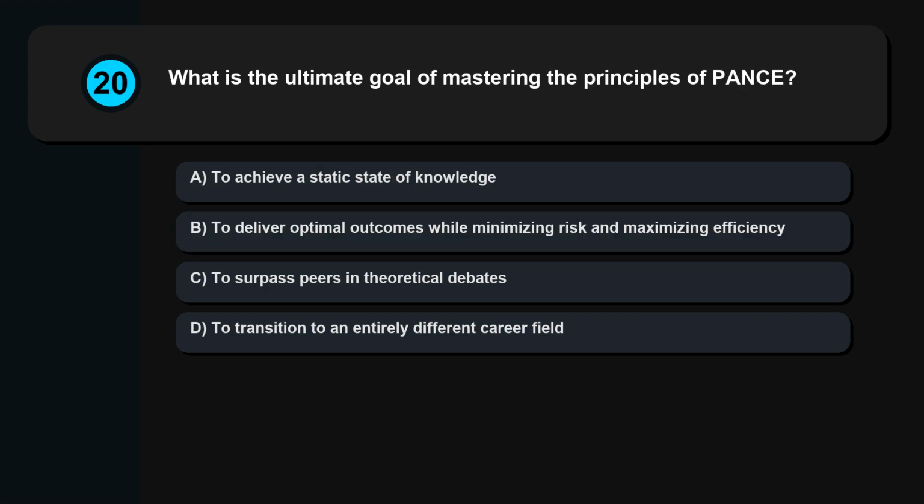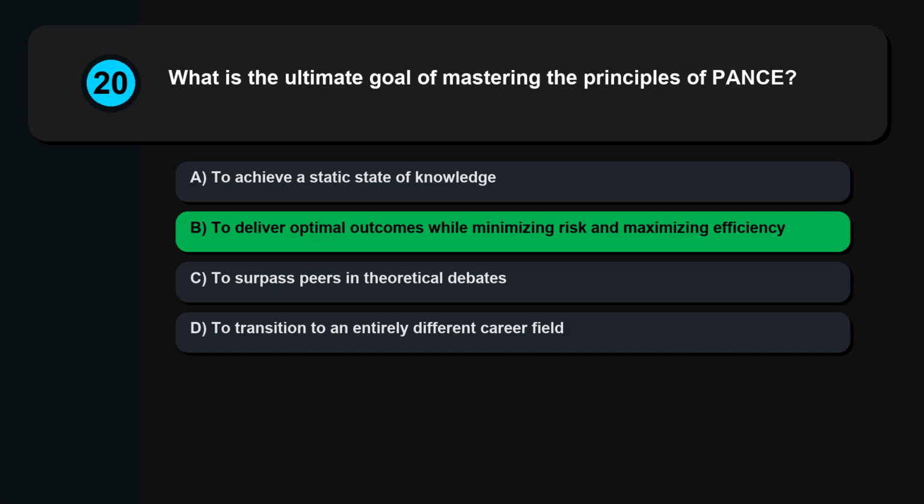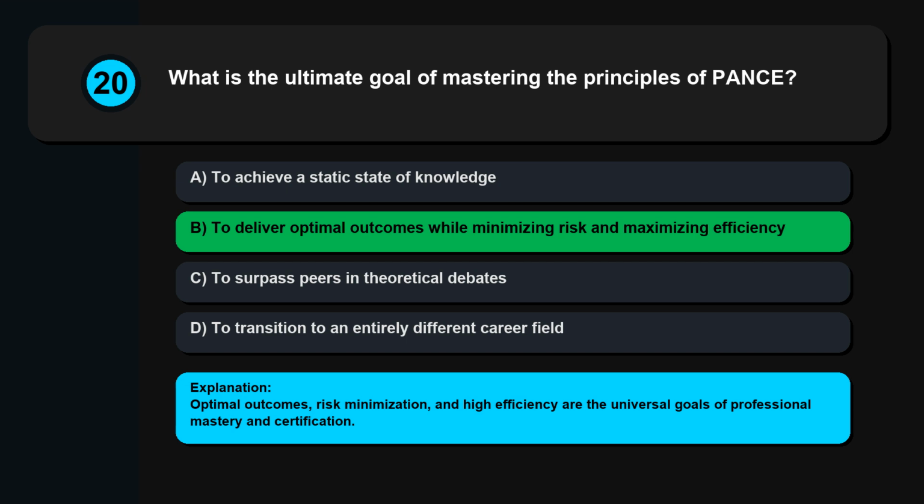Question 20. What is the ultimate goal of mastering the principles of PANCE? To achieve a static state of knowledge. To deliver optimal outcomes while minimizing risk and maximizing efficiency. To surpass peers in theoretical debates. To transition to an entirely different career field. Optimal outcomes, risk minimization, and high efficiency are the universal goals of professional mastery and certification.